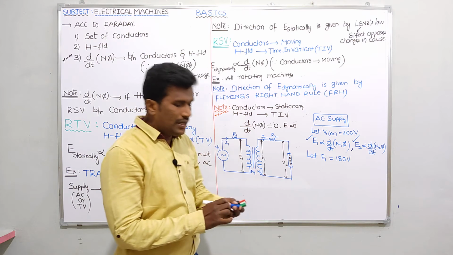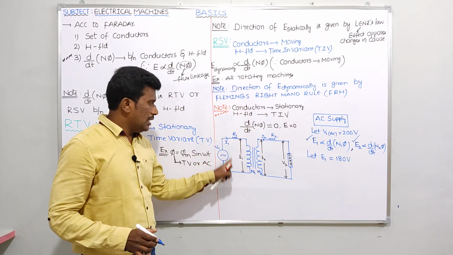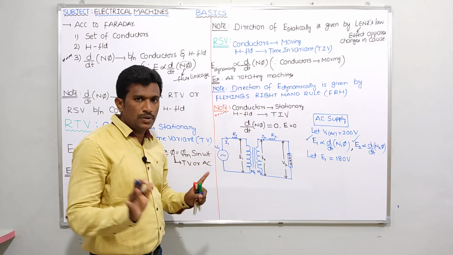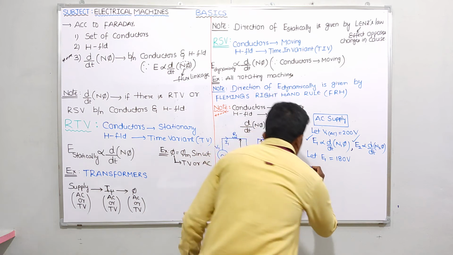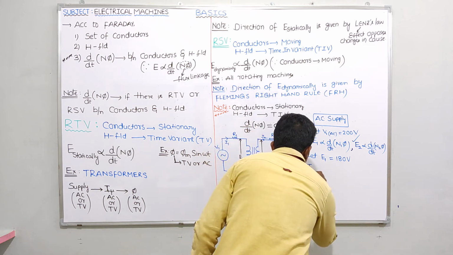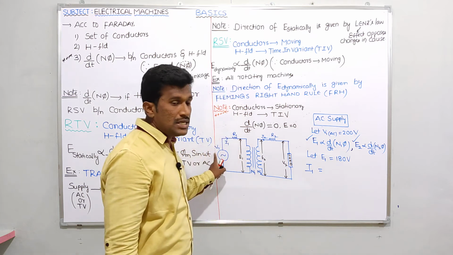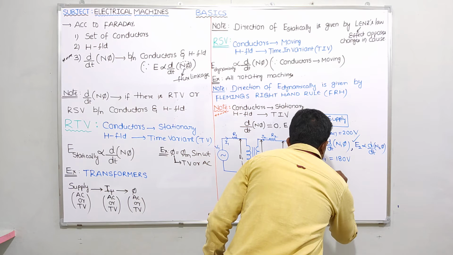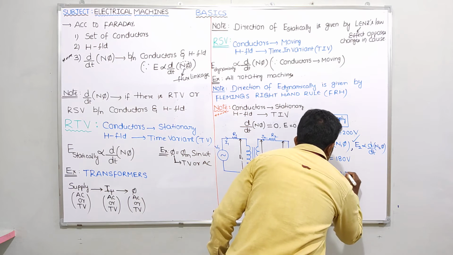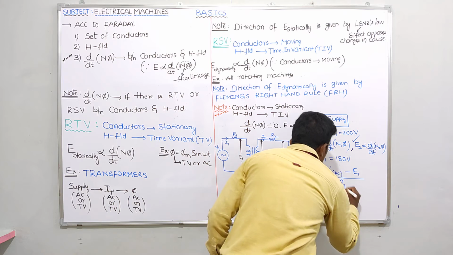Now tell me guys, what is the primary winding current? I mean in the primary side, a very simple question. According to circuit theory, what is the I1 value, the primary winding current? It is V1 AC minus E1 divided by R1.